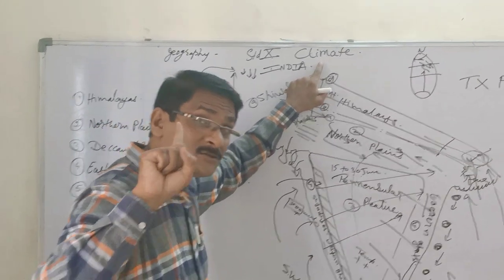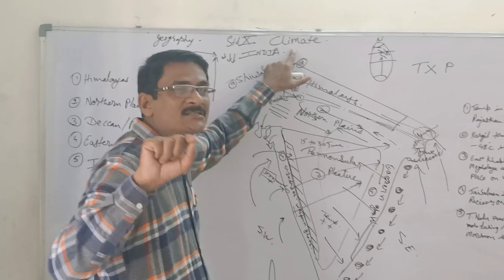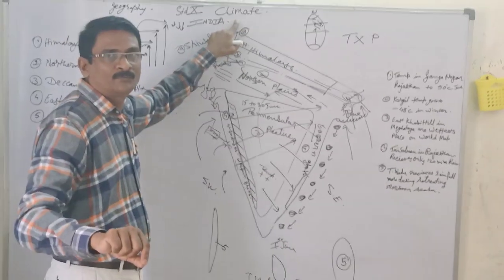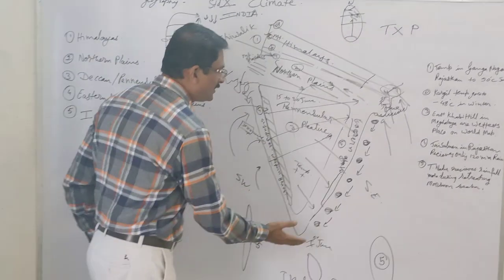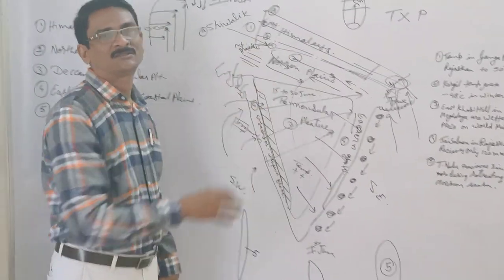Climate of India is of monsoon type, but monsoon does not start abruptly, and that is where you will have to understand exactly how it all works.